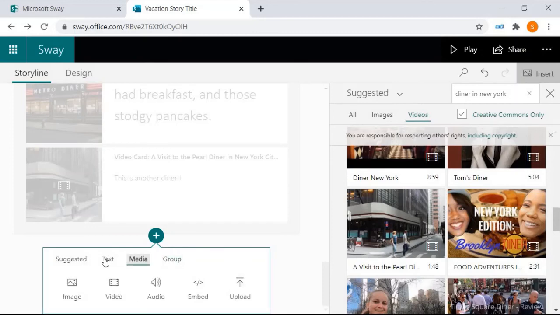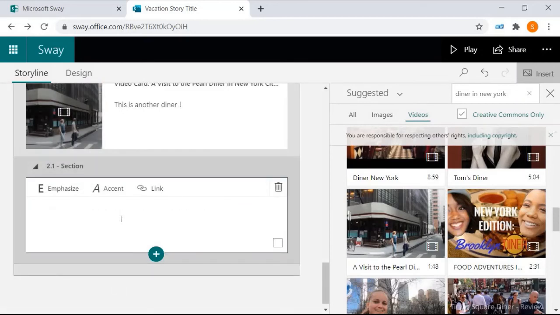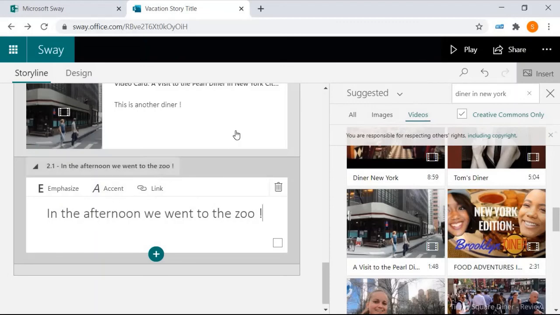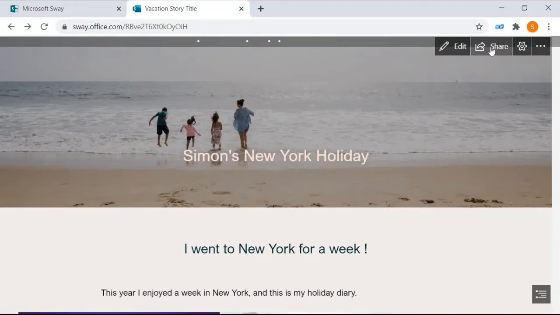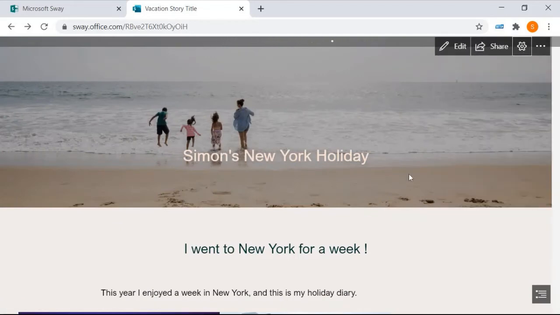Let's just go back to text, okay? And there's different kinds of text. Heading, heading 2, or text. Let's go for heading 2, okay? I'm not entirely sure what this will do, okay? So, in the afternoon, we went to the zoo. There you go, that'll do just now. Let's see what that's like. Play. Pick the one that I want. I like that one. Give it a wee second to sort itself out.